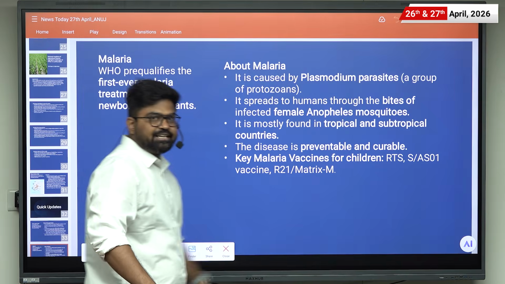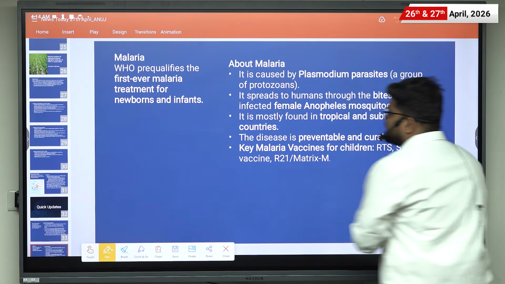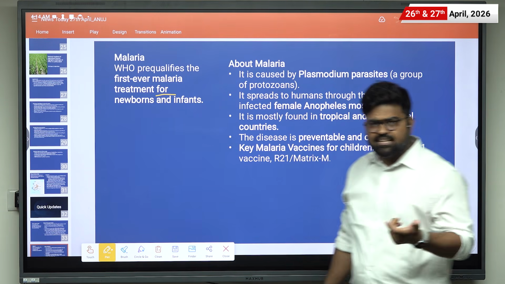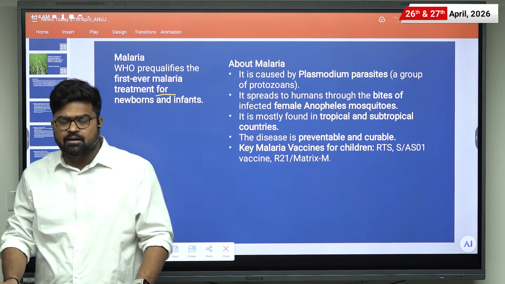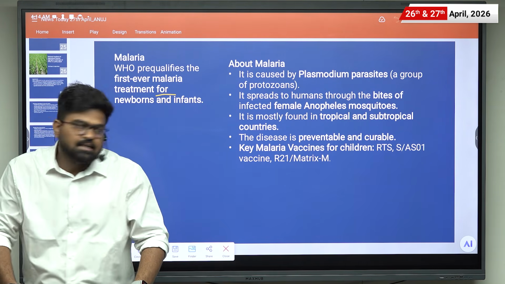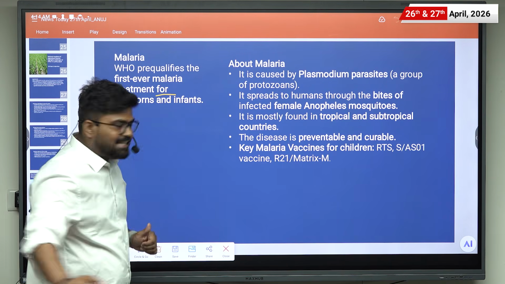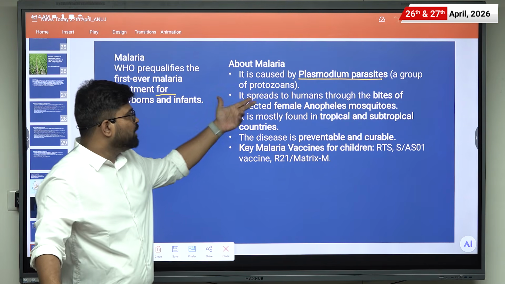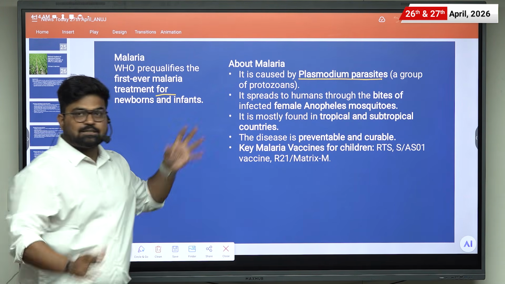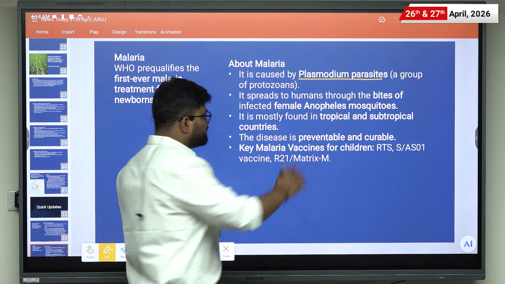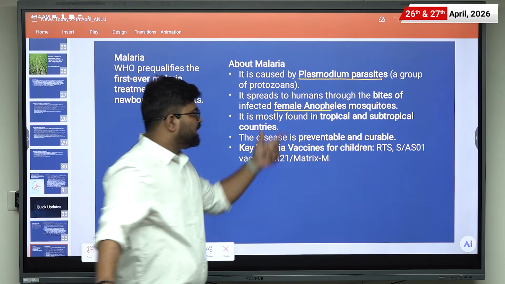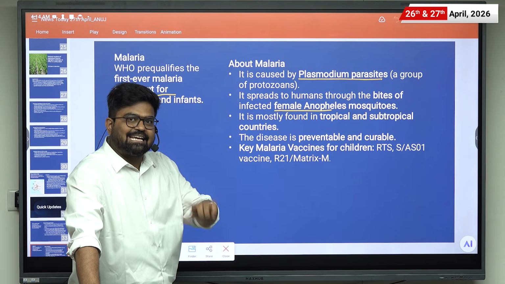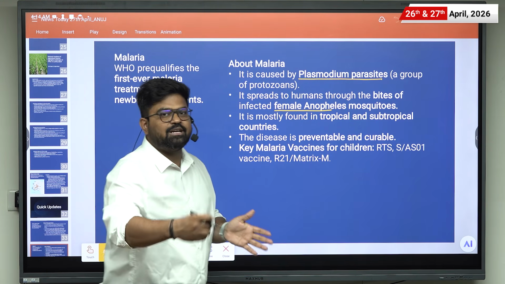Next news is related to malaria, and the context here is that the WHO has pre-qualified the first ever malaria treatment for newborns and infants in the weight range of 2 to 5 kgs. And in this news, we will be covering malaria. It is caused by the Plasmodium parasite, which is a group of protozoans. Then it spreads in humans through the bites of female Anopheles mosquitoes, and those mosquitoes should be infected. Then they carry the infection from one human to another.